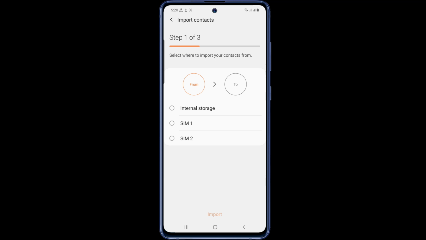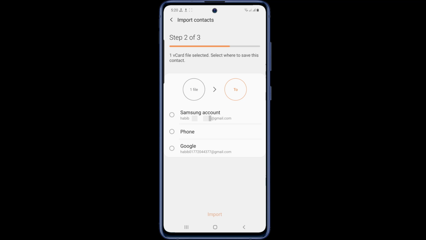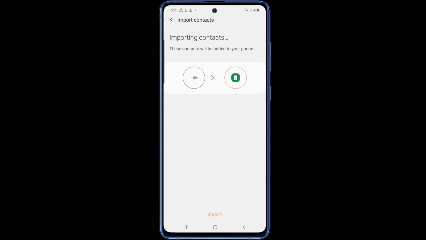Select from where to import your contacts. You may have multiple options to select from. Now select where to save these contacts. You can select phone storage or you can choose Google account. Then tap on Import from the bottom. And the contacts have been added to your phone.